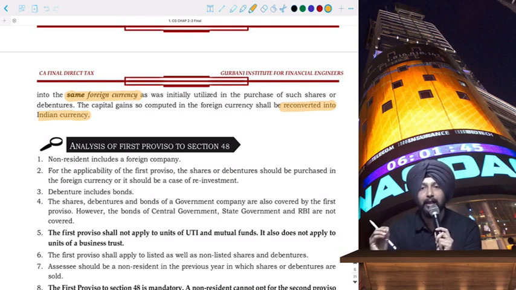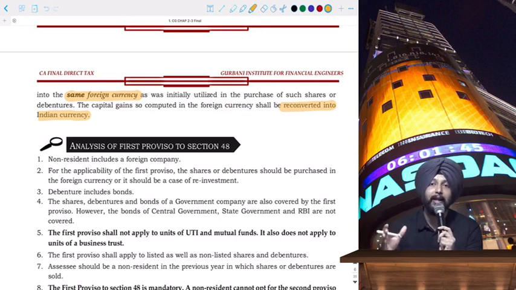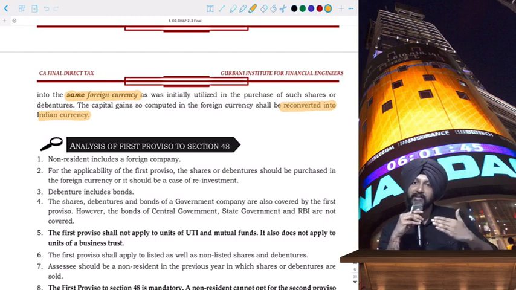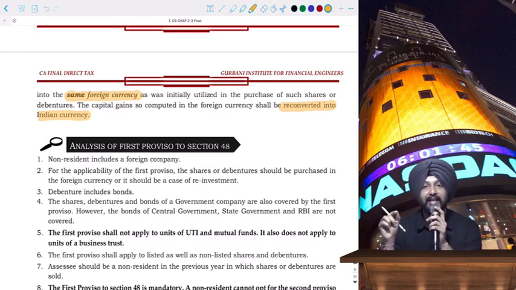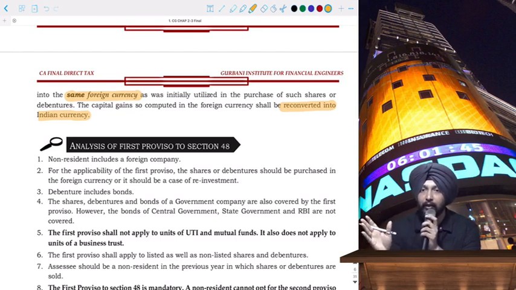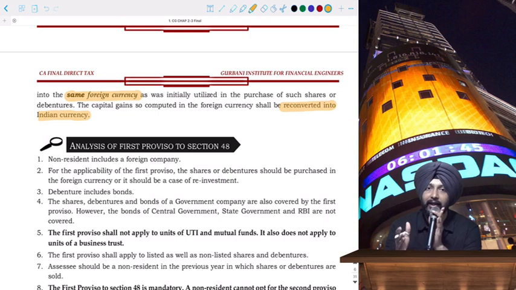Basically, I'll tell you right away, we use telegraphic transfer rates. Practically, telegraphic transfer rates refer to the retail market rates. When you buy or sell currency in the retail market, we have done that in Forex and SFM, the average of those rates is to be taken in some places, and in the computation of capital gain, we only consider the telegraphic transfer buying rate. This is given in the rules. But before we get into the rules, let us first read the analysis of the first proviso. Are you clear about it?